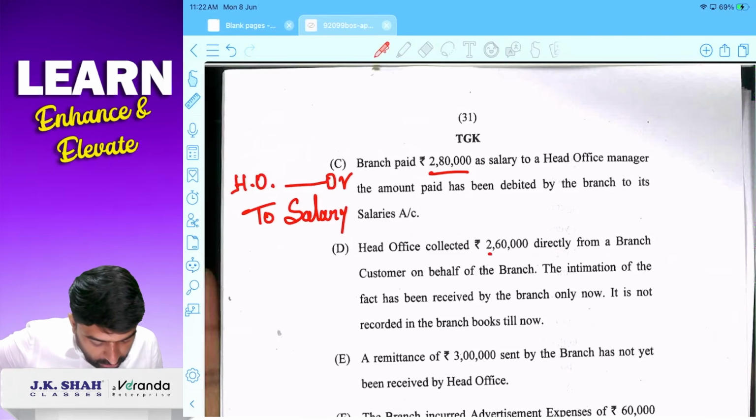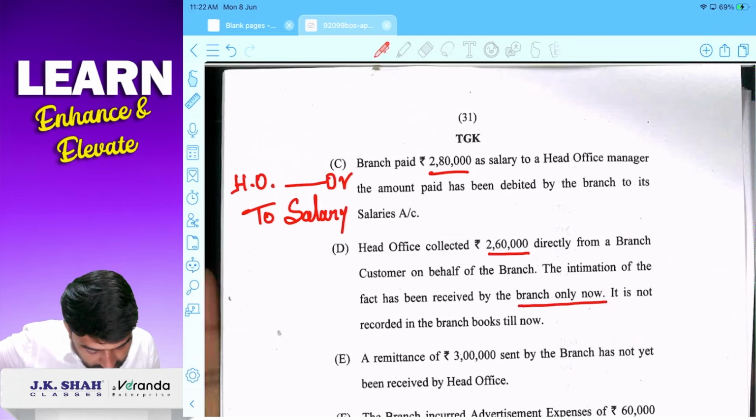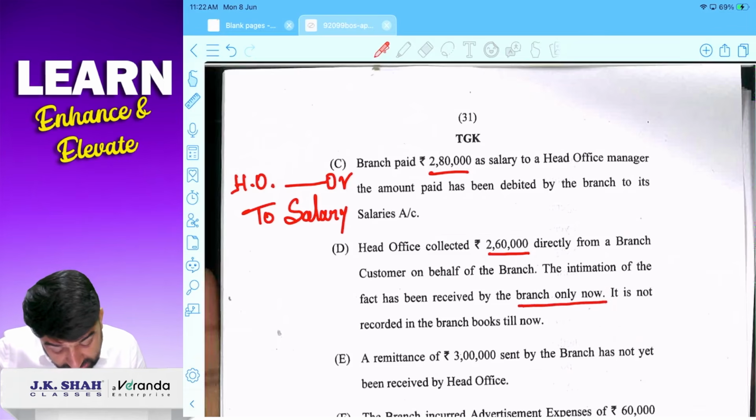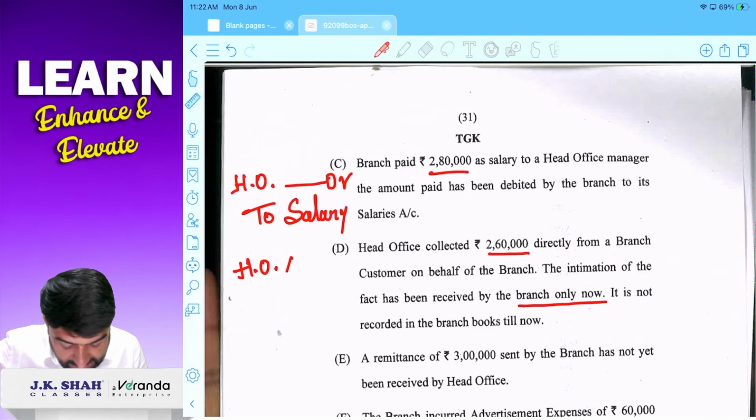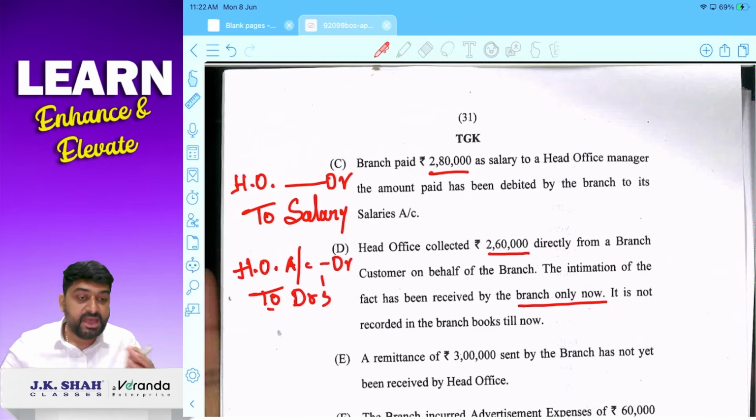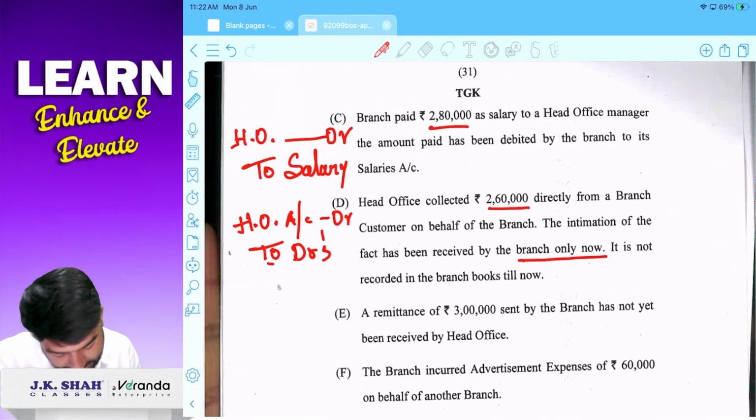HO collected 2,60,000 directly from branch customer on behalf of branch. The intimation of the fact has been received by the branch only now. It is not recorded. Okay, अगर हम collect करते तो entry आता cash bank to debtors, correct? But HO ने collect किया, entry will be HO to debtors. Debtors will be credited. Branch के debtors कम हो गए, correct? But money पैसा अपने को नहीं मिला. We have not received that money. HO had received the money. HO will be debited. Do you agree with this?